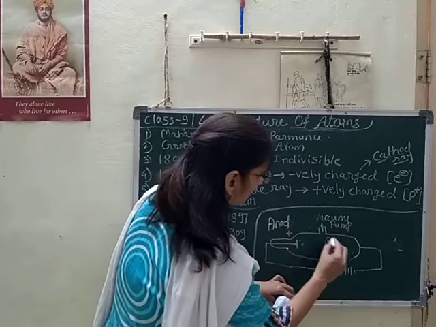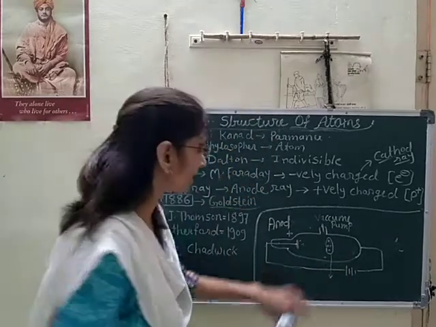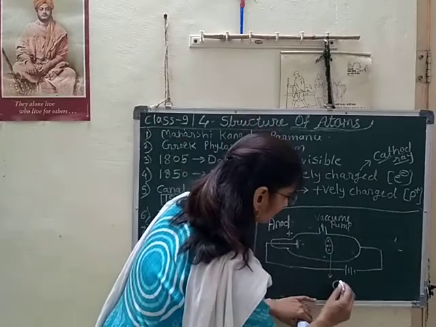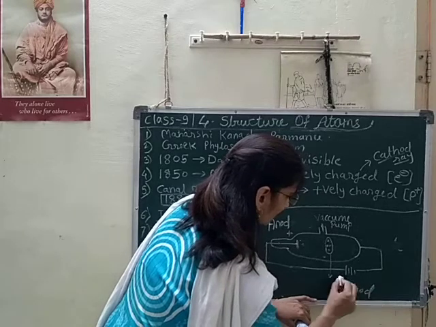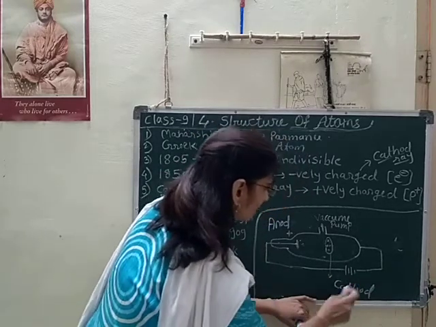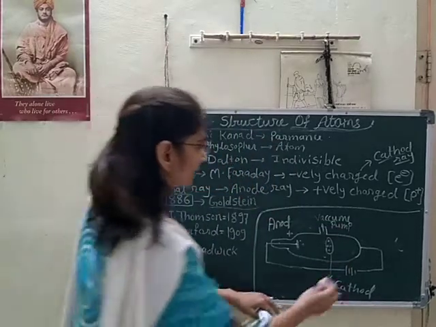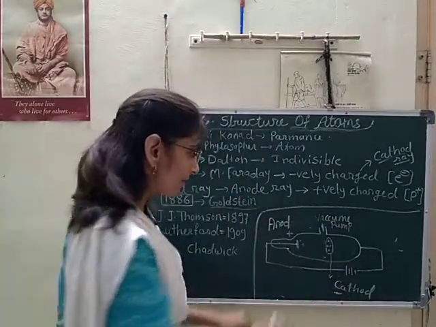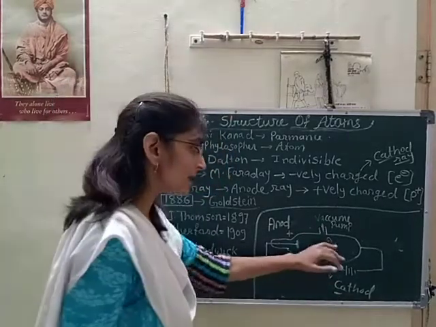And this is the cathode. It is perforated, which means a porous plate of cathode. He applied a porous plate of cathode, and it is negatively charged. So here electric voltage is applied, and what he observed is that from that cathode some rays are emitted.